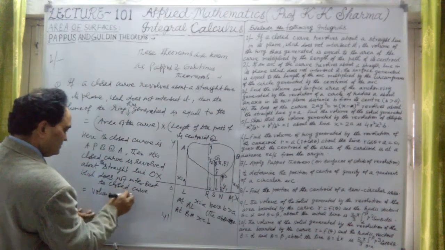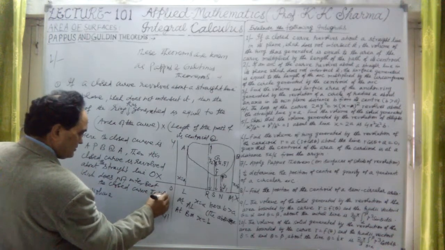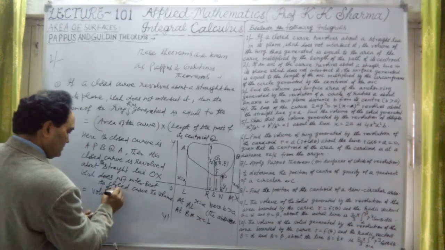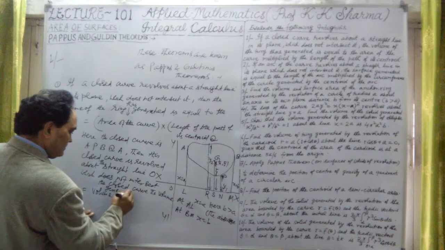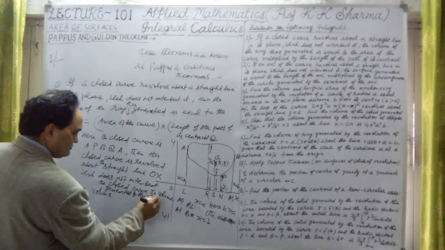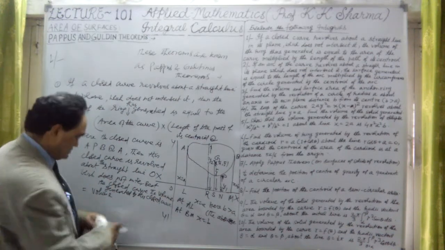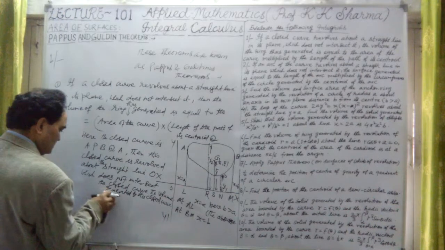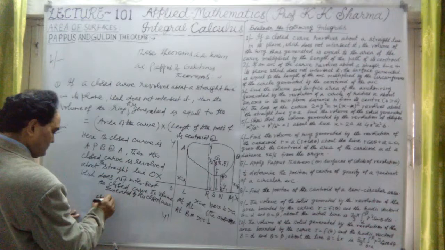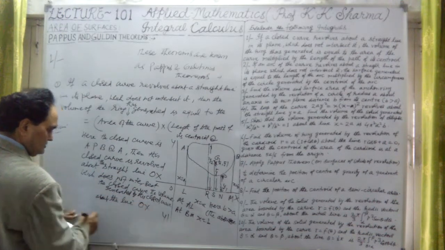Then let me find out the volume generated by this closed curve about the line OX.